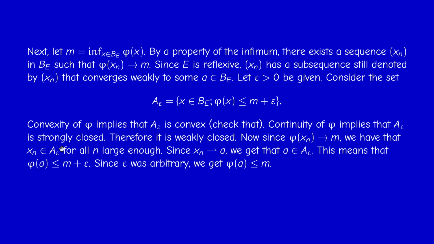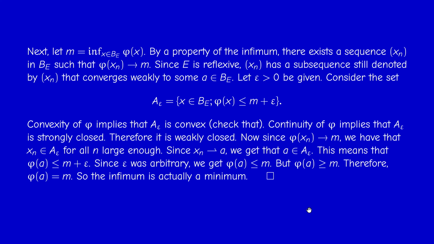But this is true for every epsilon. So therefore, phi of a is less or equal than the infimum. But phi of a is bigger or equal than the infimum. Therefore, we have equality. And therefore, the infimum is achieved at the point a. Okay. So this is a typical illustration of the use of reflexivity in analysis.